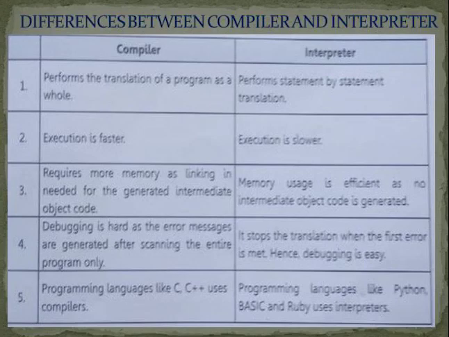Debugging is hard in a compiler as error messages are generated only after scanning the entire program. But an interpreter will stop the translation. Suppose when it is translating, if it finds any error, it will stop. Debugging is easy. Wherever the error is, it will stop immediately. Next, programming languages like C and C++ use compilers. That means the programming languages C and C++ are using compilers. But programming languages like Python, Basic and Ruby use interpreters. These languages are using interpreters.